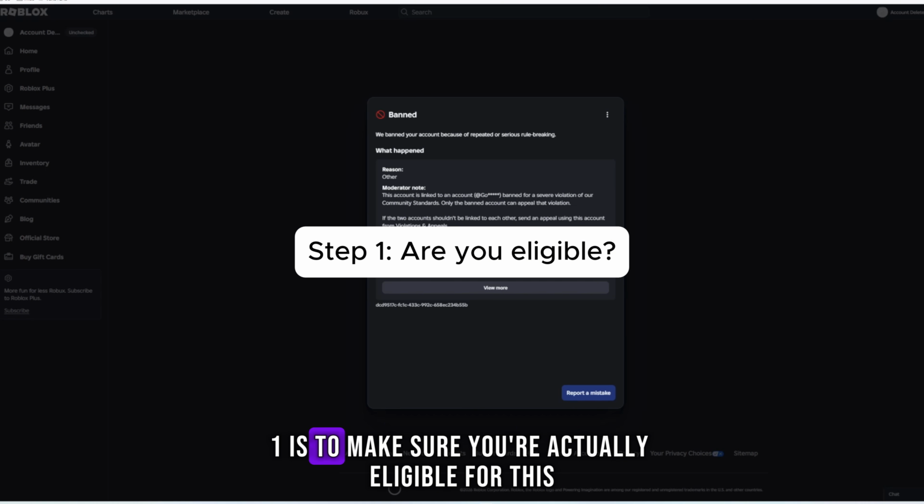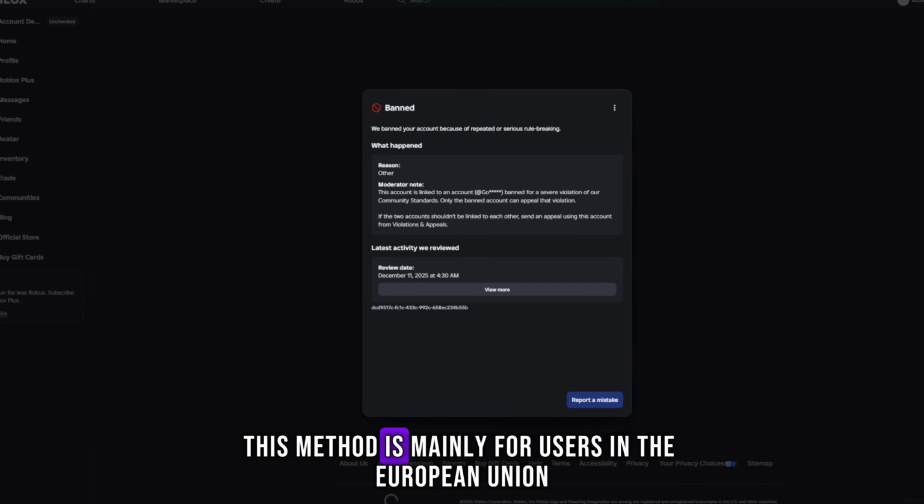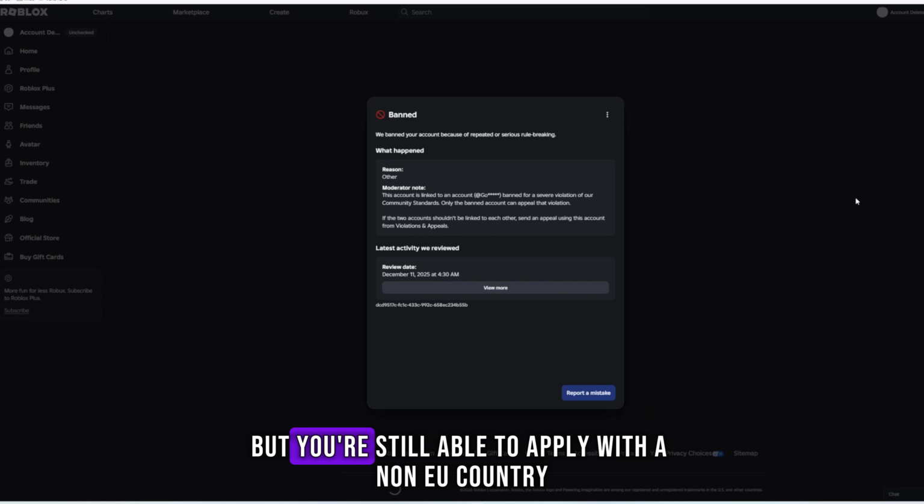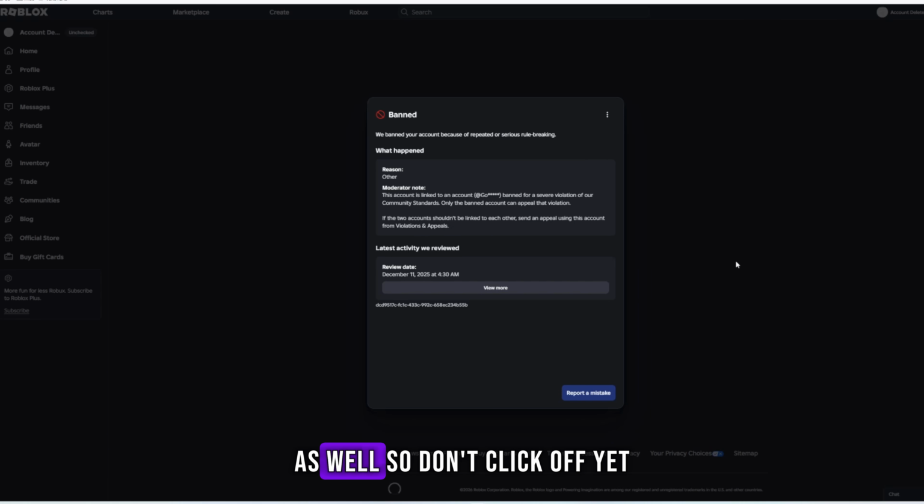So step number one is to make sure you're actually eligible for this. So this method is mainly for users in the European Union, but you're still able to apply with a non-EU country as well. So don't click off yet.